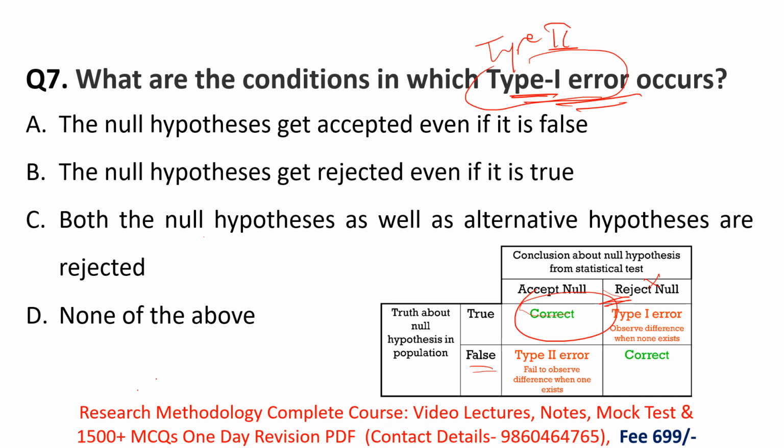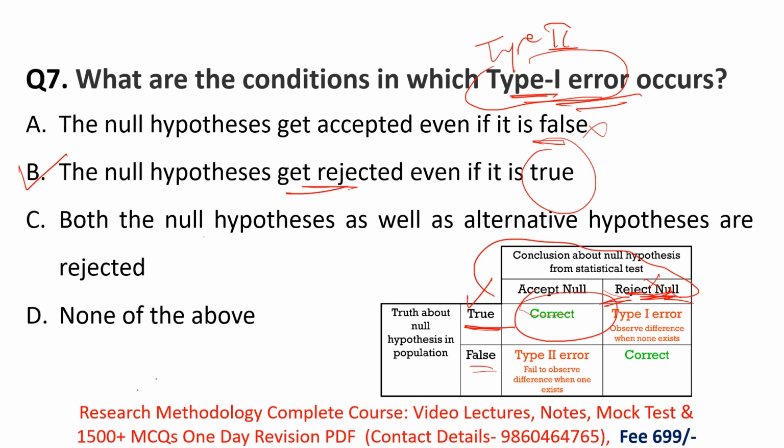The null hypothesis is accepted even though it is false. No, the null hypothesis gets rejected. What are they doing? They are rejecting the null hypothesis even though it is true. Here the null hypothesis is true and they are rejecting it. Remember it like this. So yes, option B here is correct. This is the correct definition of type 1 error, or the condition in which type 1 error occurs.